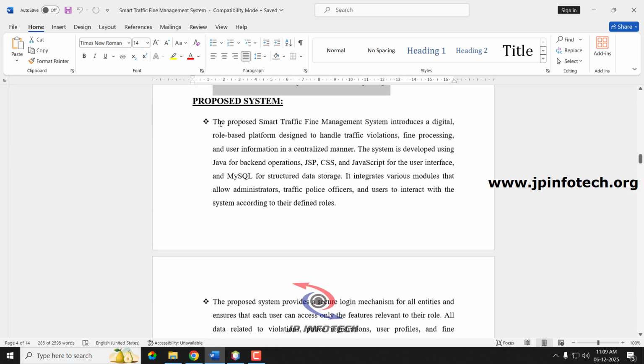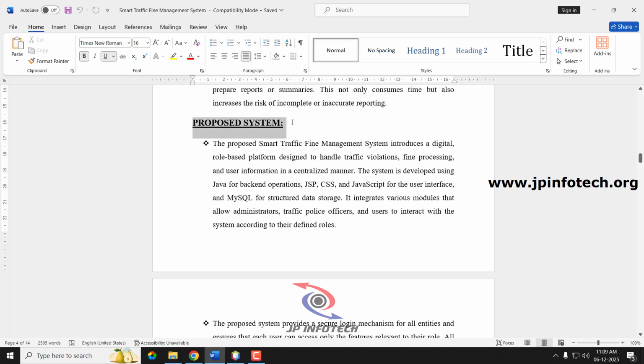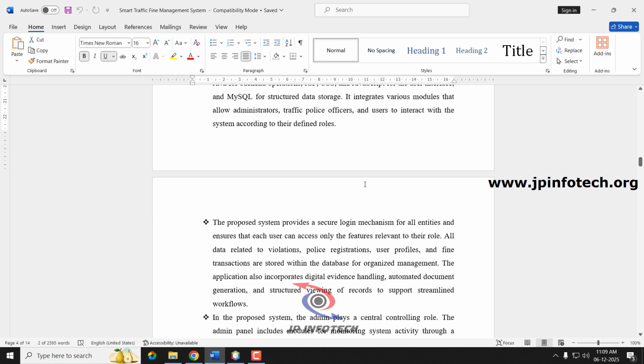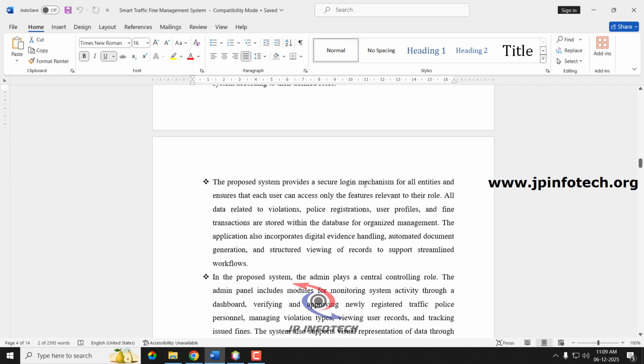Coming to the proposed system, to overcome all the issues mentioned in the existing system, we have proposed the Smart Traffic Fine Management System, which is developed using Java, JSPs, JavaScript, and MySQL. It provides integration of the three entities: the admin, the police officer, and the users.